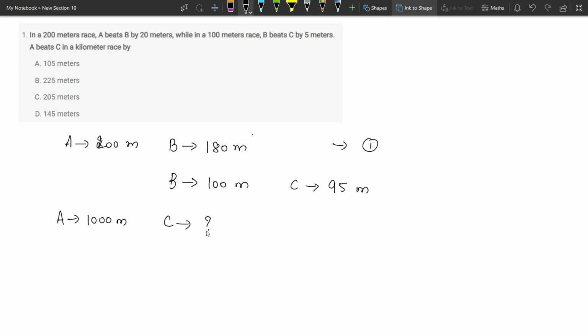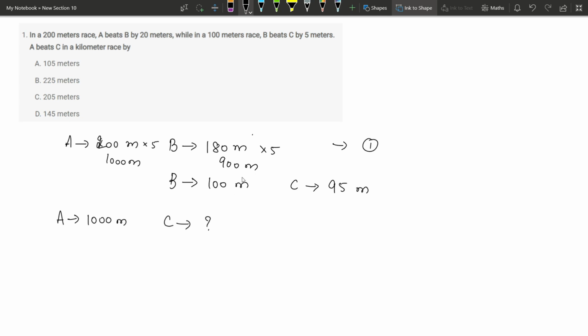In the time taken by A to run 1000 meters, how much distance can be covered by C? If we find out this value, the difference between these two is the required answer. Now we need 1000 meters for A. Multiplying by 5 here gives you 1000 meters. Now multiply by 5 here as well. This gives you 900 meters. So by the time A covers 1000 meters, B can run 900 meters.